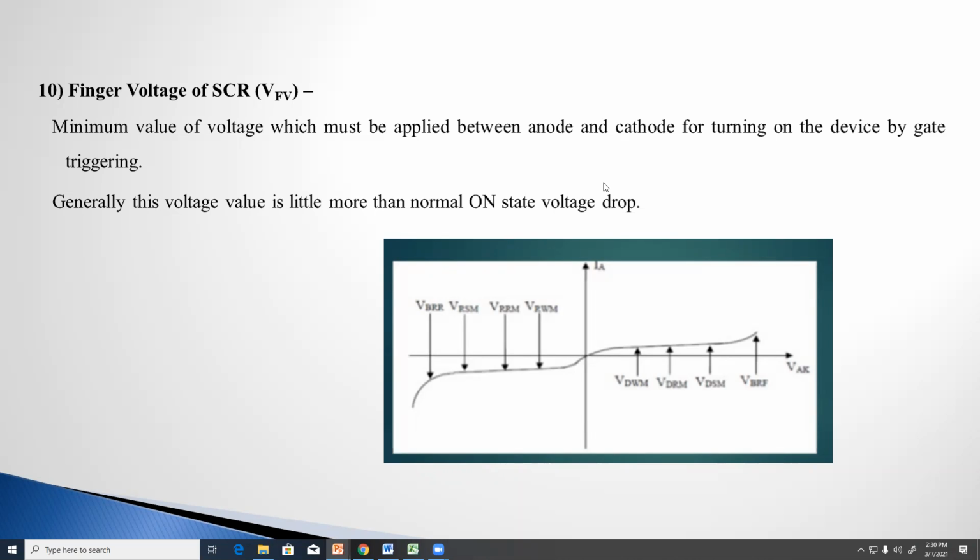We are applying voltage to the gate circuit, but a minimum voltage is required for turning on the SCR. If the minimum voltage is not applied to the gate circuit, then the thyristor is not turned on.